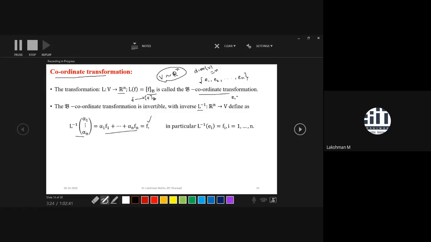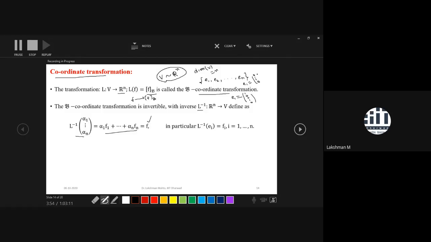That means e1 is the unit vector 1, 0, 0, and so on, up to the last entry which is 0. In ei, the ith entry is 1 and the rest of the entries are 0. Only the ith is 1 and others are 0.